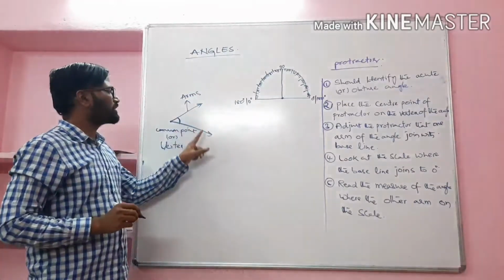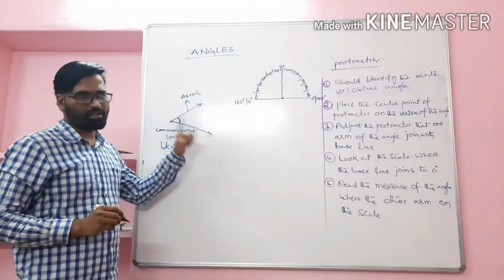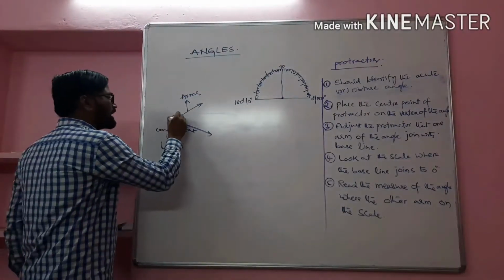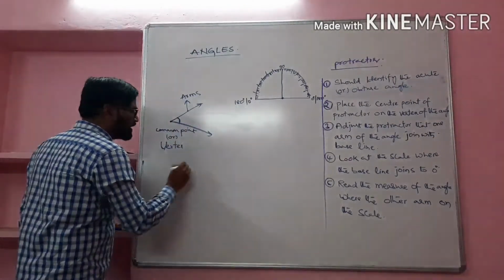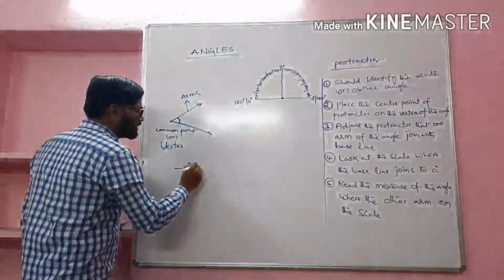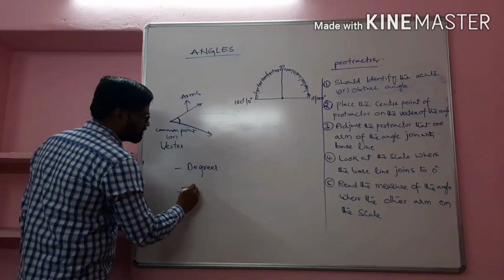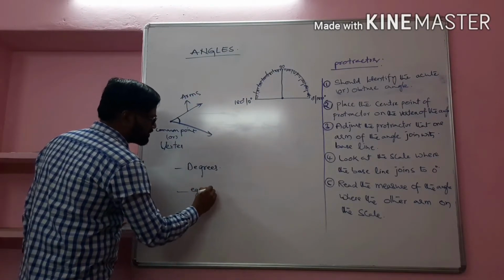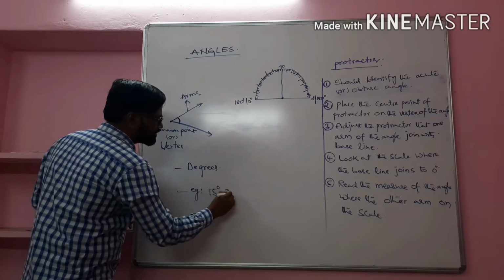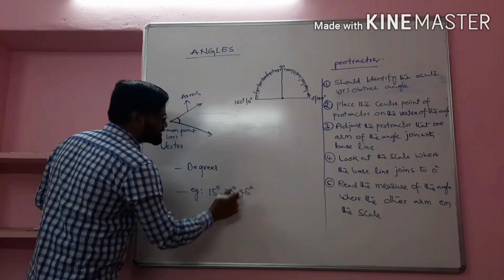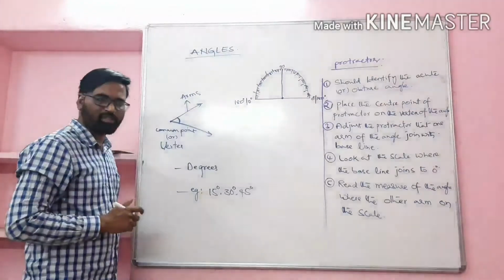This is one arm. This is one more arm, right? Next, this angle can be measured. Angle can be measured in degrees, represented by, for example, 15 degrees, 30 degrees, 45 degrees, like that, right?